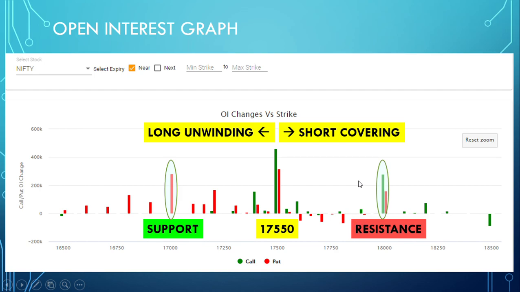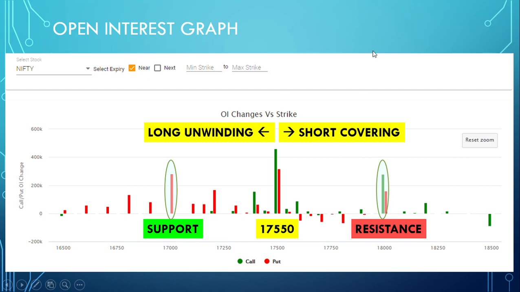But when the market moved from 17,900 level towards 17,550, these put option sellers closed their long positions, and this is the long unwinding happening. This is how you can find out whether long unwinding or short covering is happening.